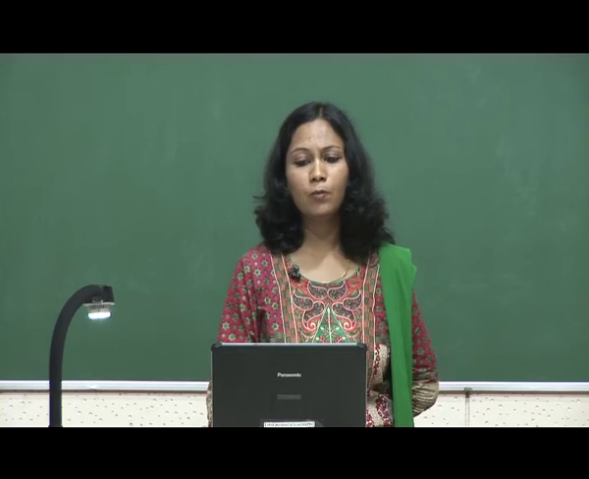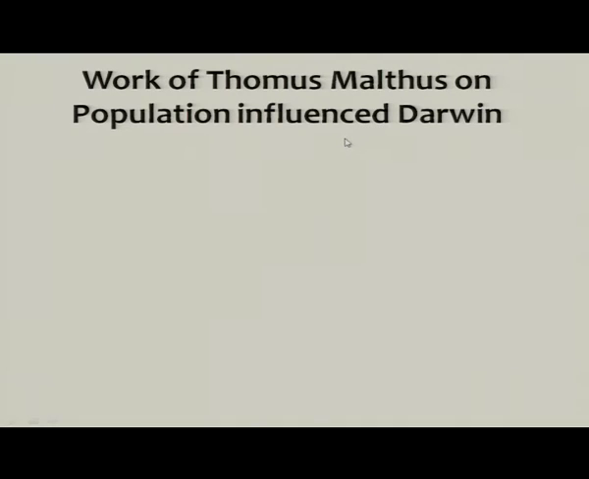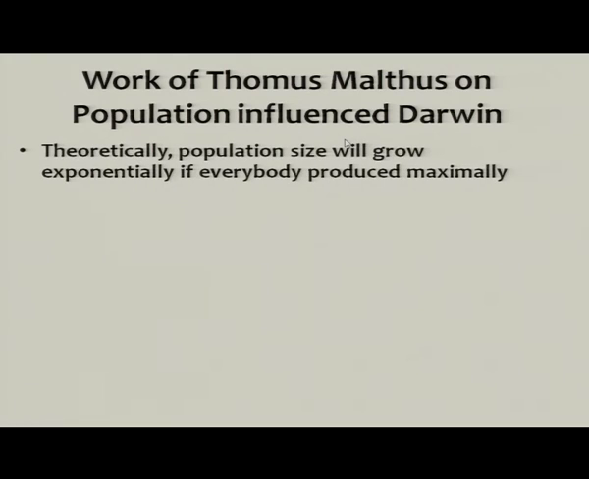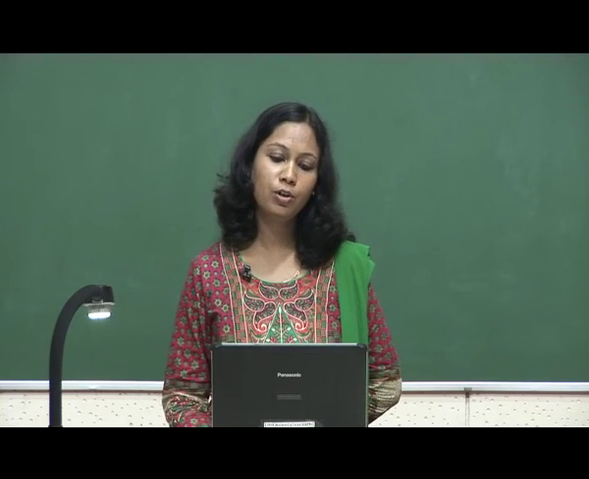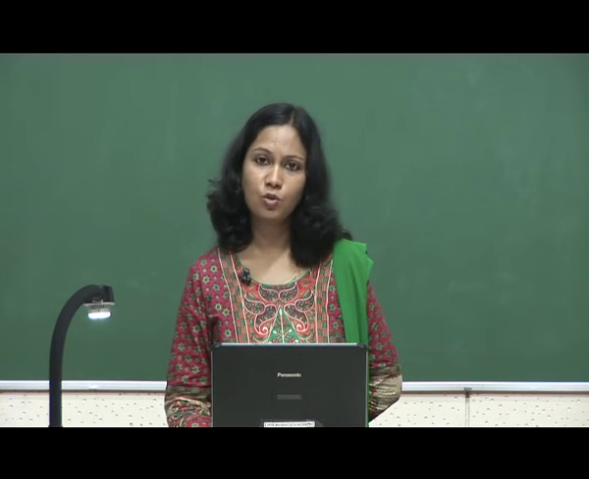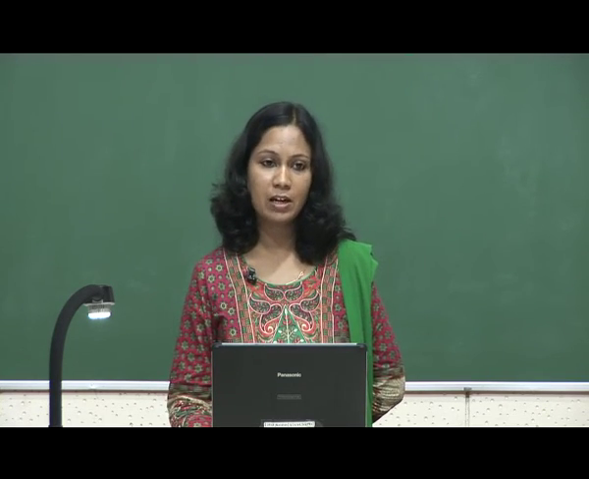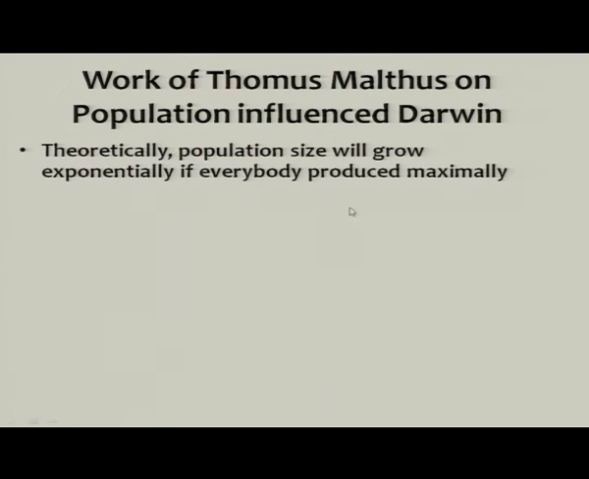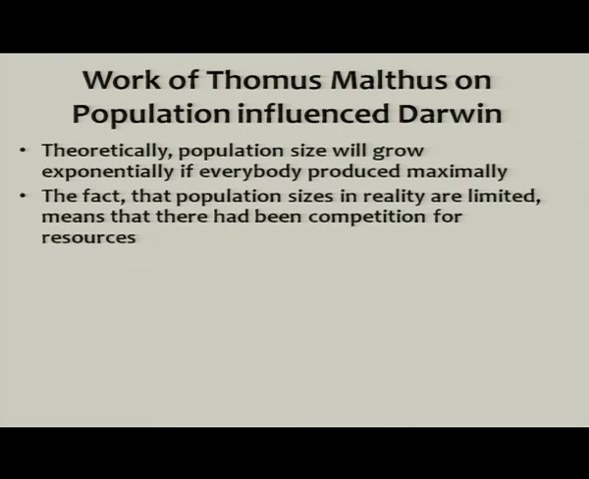For example, the work of Thomas Malthus on population influenced Darwin very much. What did he say? He said that theoretically population will grow exponentially if everybody could reproduce maximally. If there is no competition, organisms have this tendency to reproduce exponentially and then the population will also grow exponentially. But does it happen in reality? No, this does not appear in reality. Population does not increase at exponential rates.